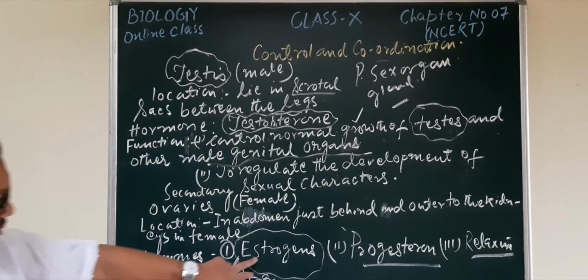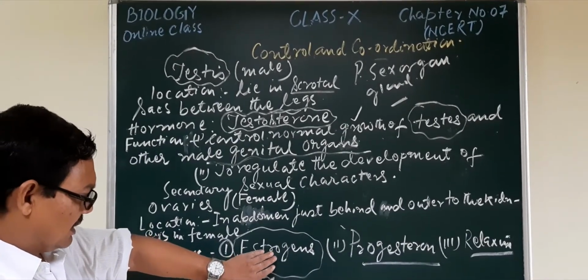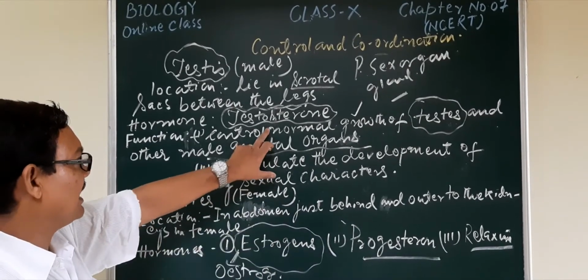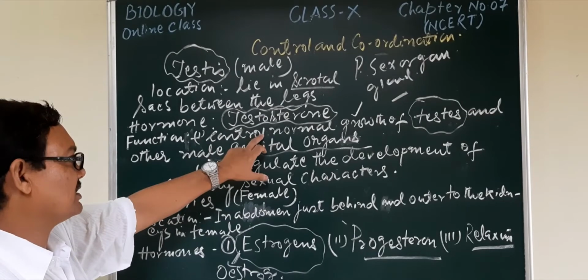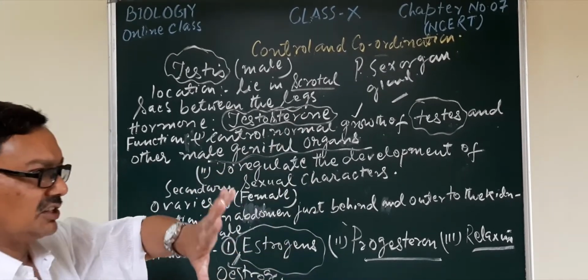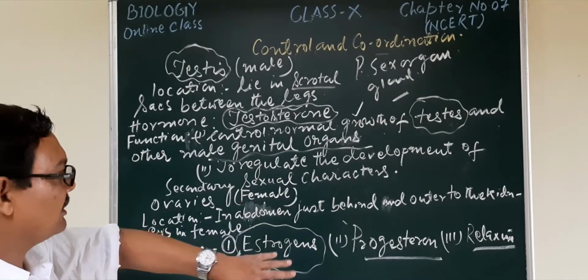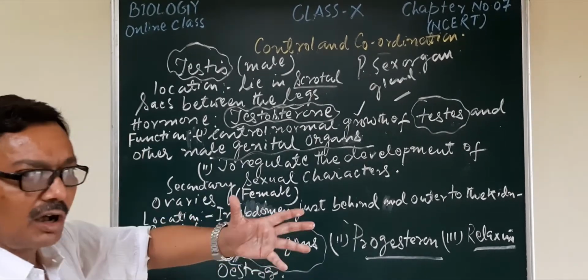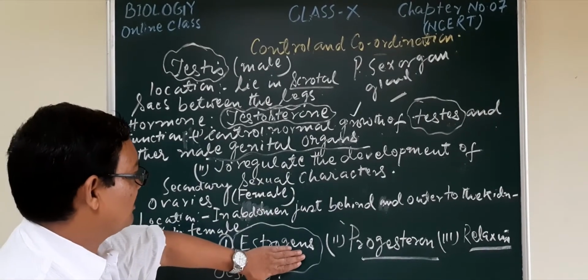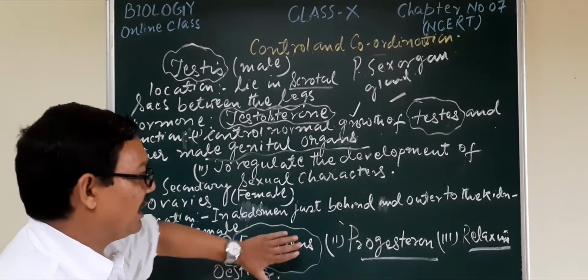In regard to their functions, it is the same as in the case of testosterone, that is the normal growth of the ovaries. That means it initiates or regulates the formation of the ova, the female gamete, and the secondary sexual characteristic features are also regulated by this hormone.